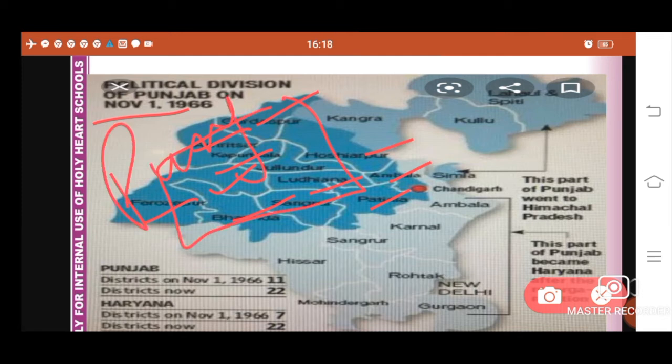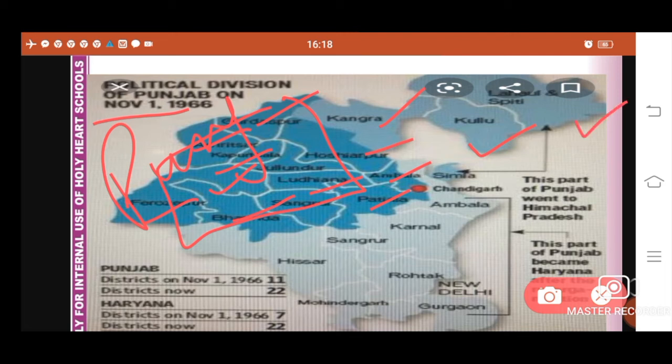These places where you can see the light blue color, the hilly areas, were given to Himachal Pradesh, which consisted of main areas of Kangra, Kullu and Spiti.